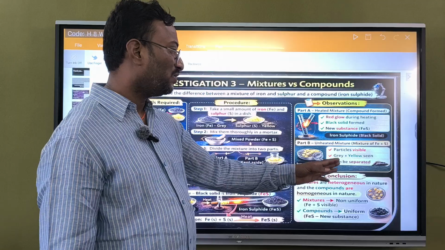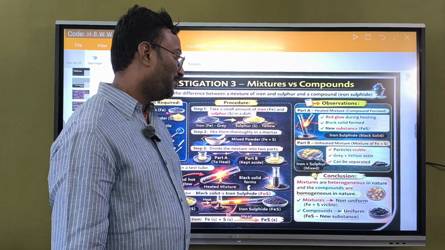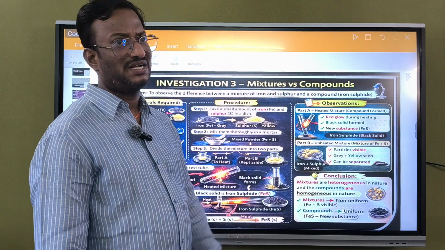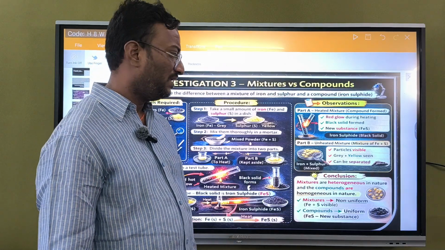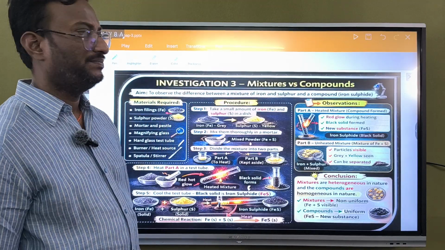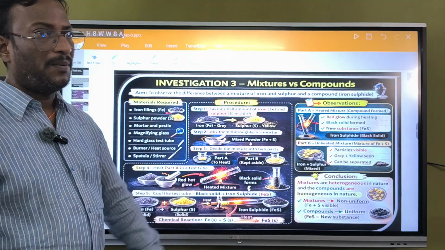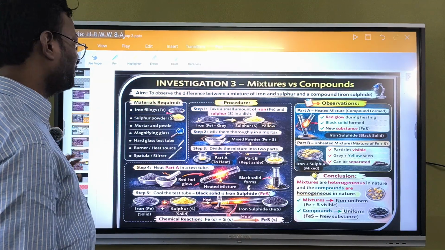Conclusion: mixtures are heterogeneous in nature and compounds are homogeneous in nature. Mixtures are non-uniform, as the iron and sulfur are visible. Compounds are uniform and a new substance is formed. Mixtures can be separated by physical means and compounds cannot be separated.